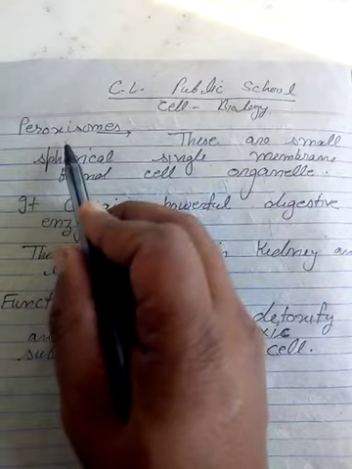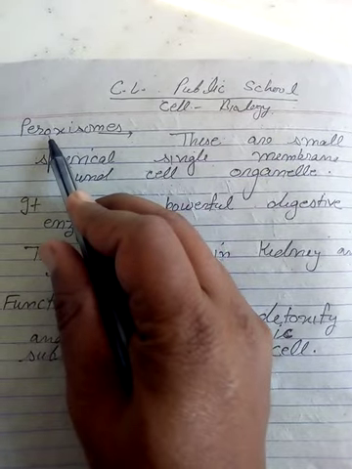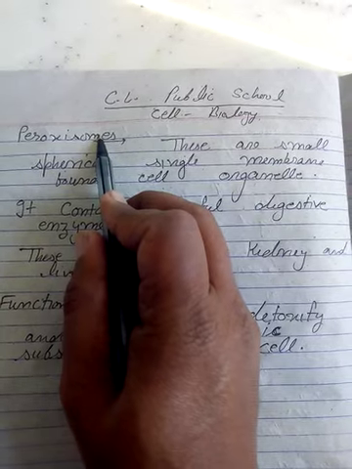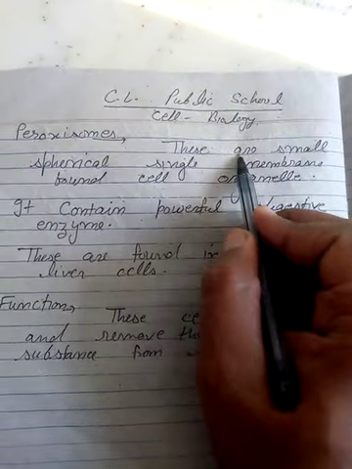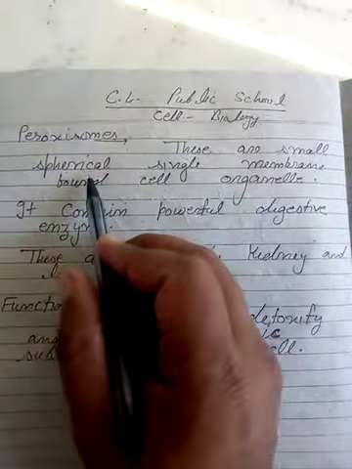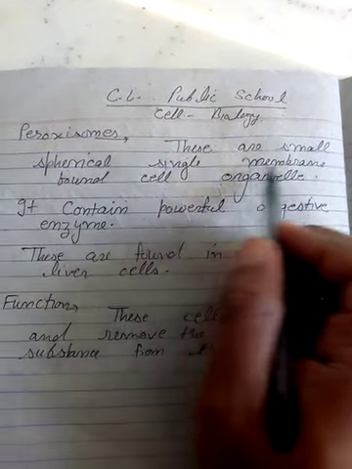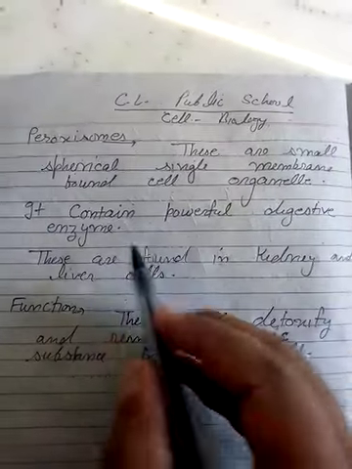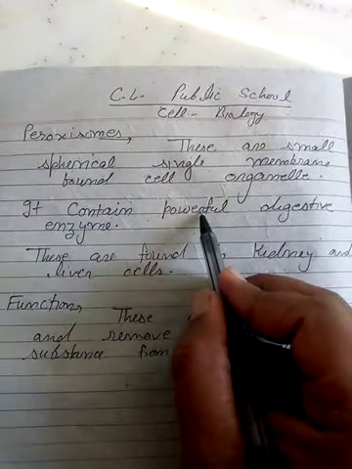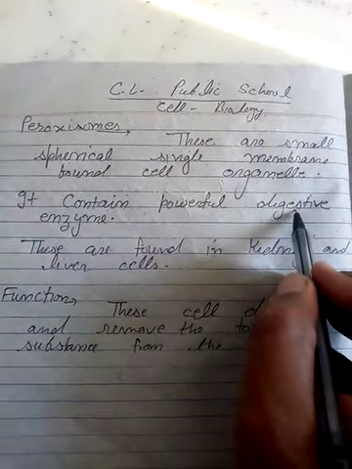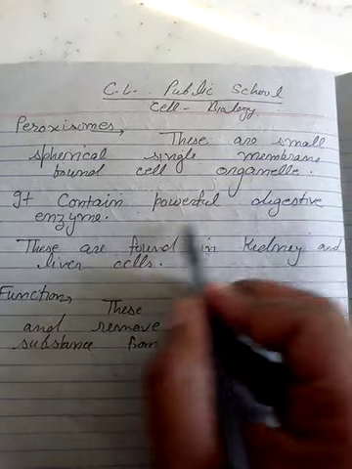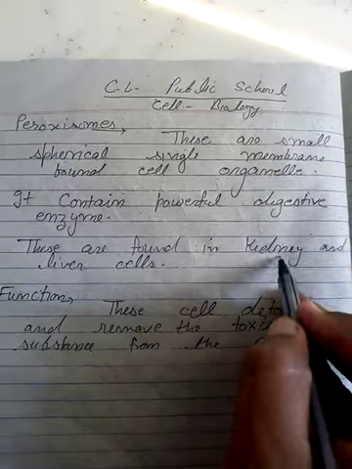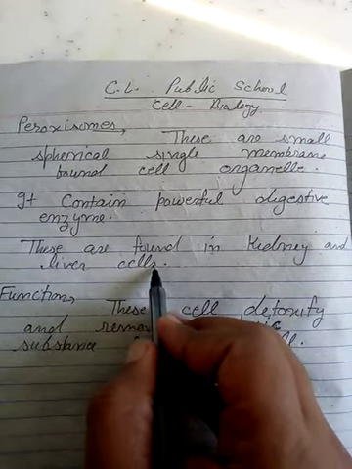In the same concept, today we will discuss peroxisomes. It is the last cell organelle that we discuss. These are small, spherical, single membrane bound cell organelles. It contains powerful digestive enzymes, and these peroxisomes are mainly found in the kidney and liver cells.